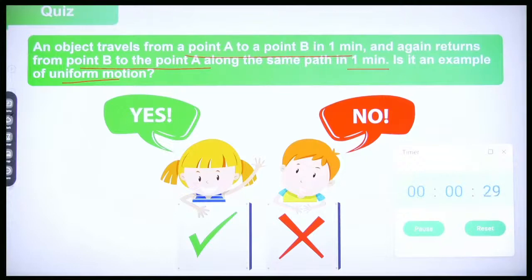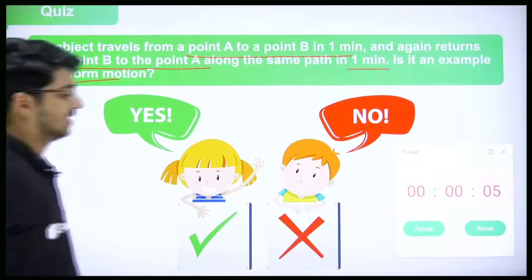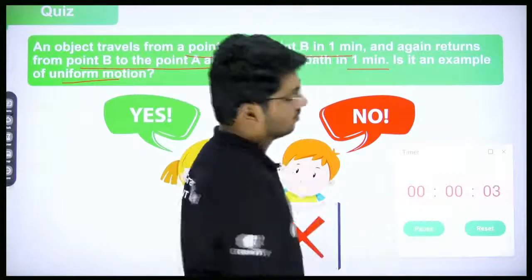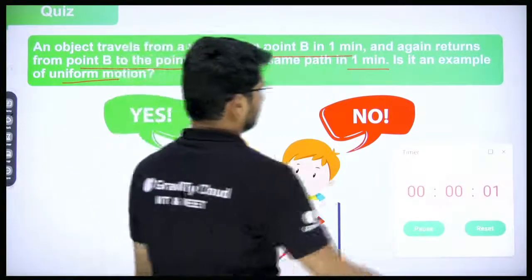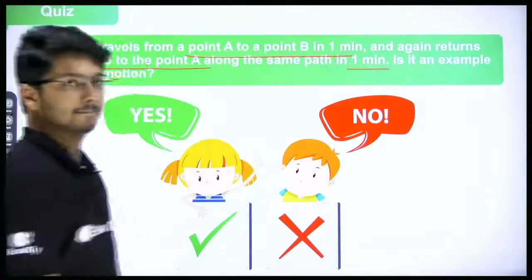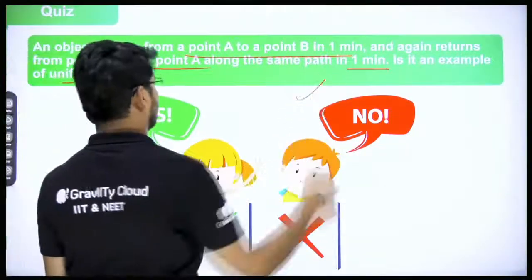Think about that carefully. In fact, try drawing it. Draw point A, point B, then draw the two cases. When you draw it, you will understand easily. Is it an example of uniform motion or not? Everyone, 5 seconds more. And the time is up. And by the way, the answer is no.